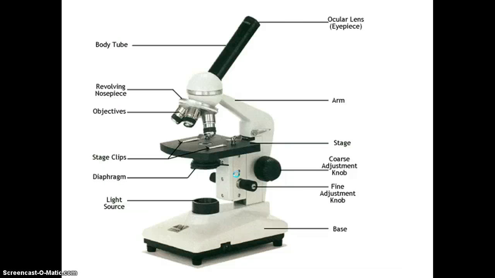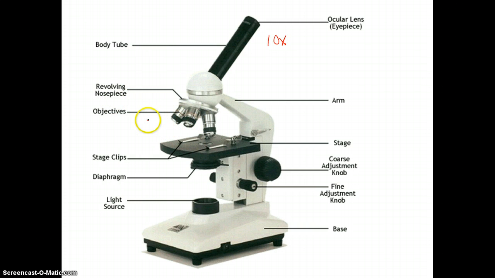Now, what allowed us to see cells is the microscope. So up here is the eyepiece. This is called a compound microscope. This is the kind that we have in our class, and it has 10x magnification. It's called compound because there are two lenses, the 10x plus the objectives. Now the objectives have 3 lenses.